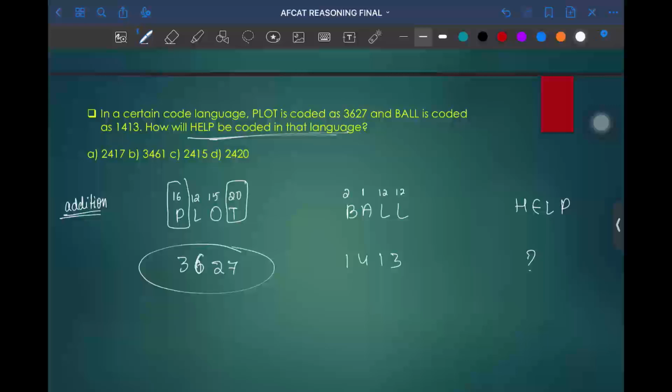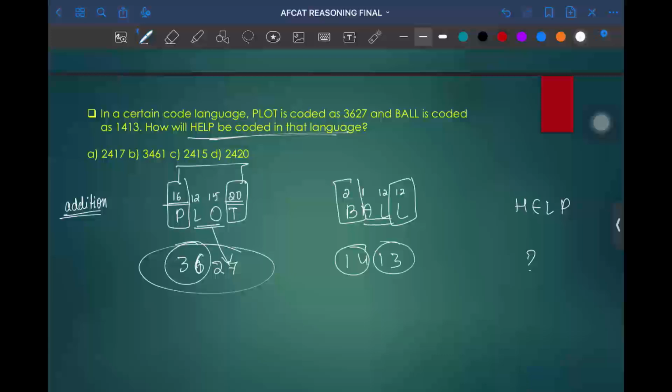So first letter and last letter is being added. For example, 16 plus 20 is equal to 36, and the remaining two letters are added in the remaining part. 12 plus 15 is equal to 27. In the similar way, 2 plus 12 is added as 14, 1 plus 12 is added as 13.